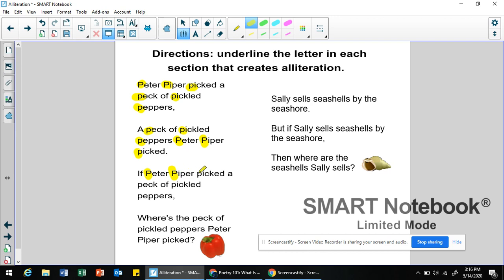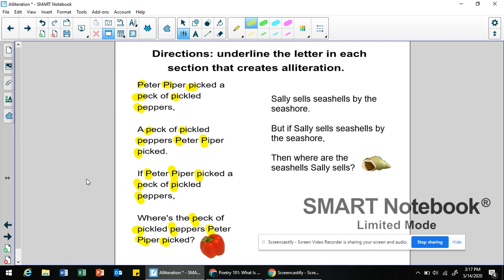It's very challenging if you try to read through this quickly. I mean, you witnessed me reading it at a slower pace and messing up the very first time around that I read it. So if we try this again, look at all these words that start with P. That's what alliteration looks like. All right, so let's try it again. Let's try to read it fast.